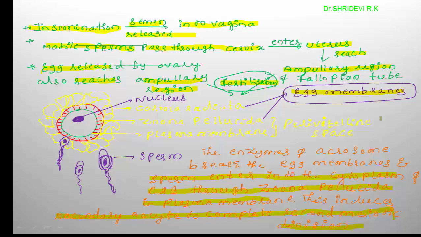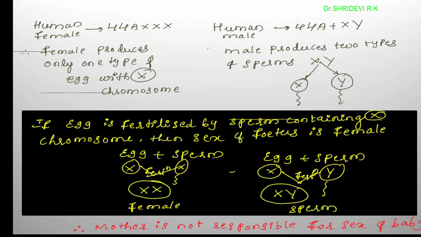In a frog egg, instead of zona pellucida, the vitelline membrane is present at the second position, that means the second layer. So in comparison to the vitelline membrane of a frog egg, here the space between the plasma membrane and zona pellucida is called the perivitelline space. So moving to the next one. Yes, this is important.